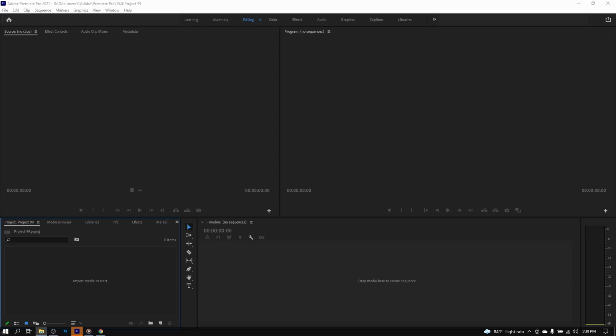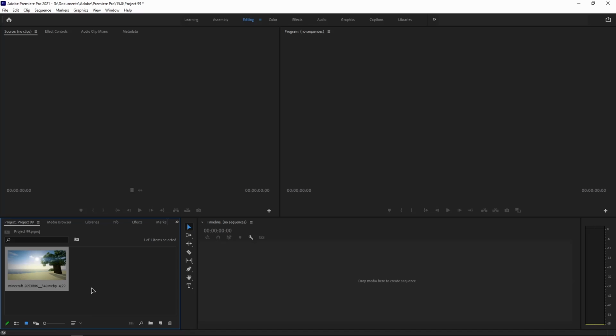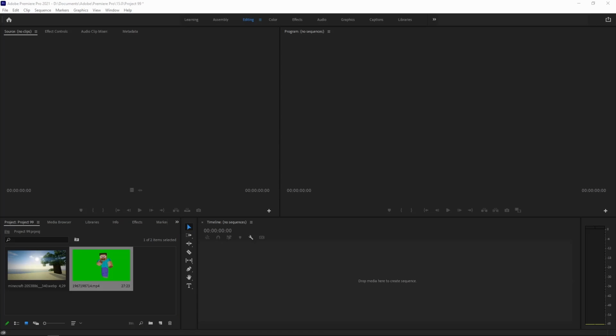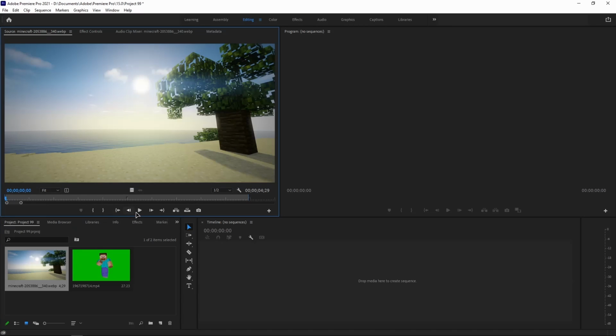So now I'll add the video clips that I want. So first I'll add the background. Actually this is an image. This background is not a video, like this is not an MP4 clip. And next I'll add the green screen video, which is a Minecraft guy dancing. Okay, so I have already added them. You can see here the green screen Minecraft guy dancing is already an MP4 clip. You can see it is dancing, and this is just an image.